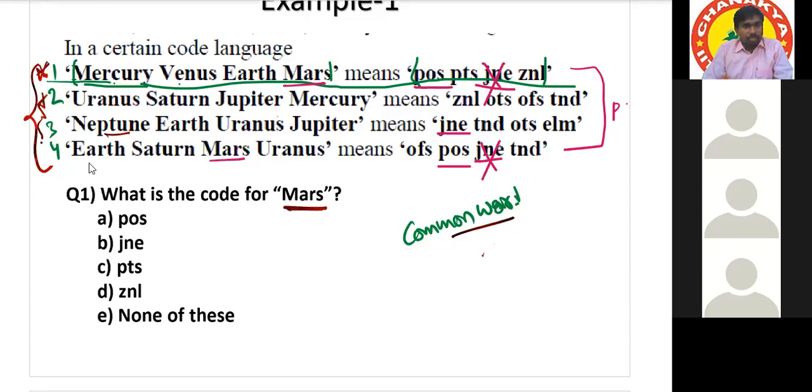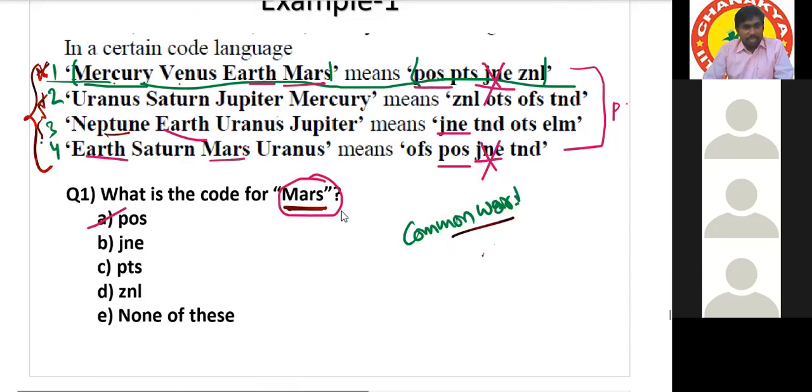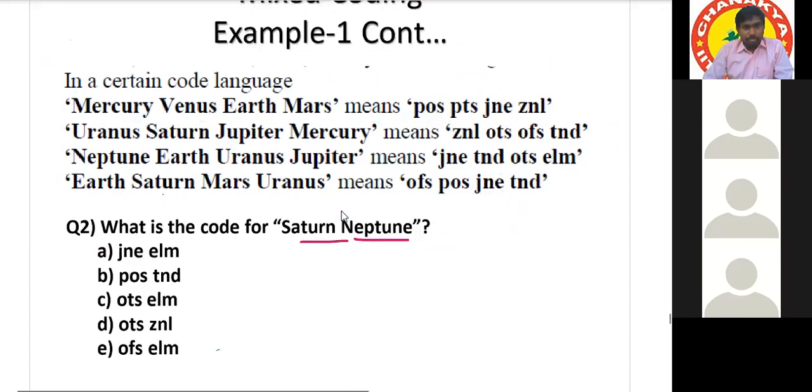Earth is common, no? Okay, Earth came 3 times. Whatever is required, that thing you can see. We don't need much for this question, sir. With the same information, I have given another question. See here. What is the code for Saturn, Neptune? Sir, can you go to the previous question and explain again? Same only. The data is same. I will explain the same thing here also. What's the actual code for Mars?